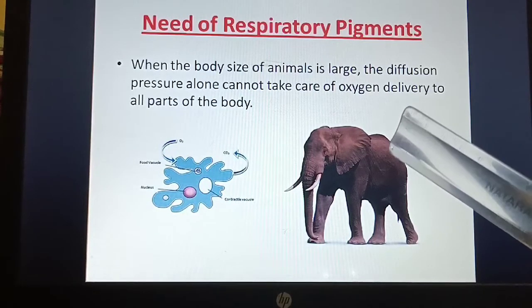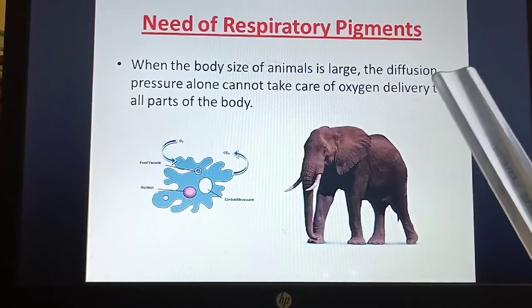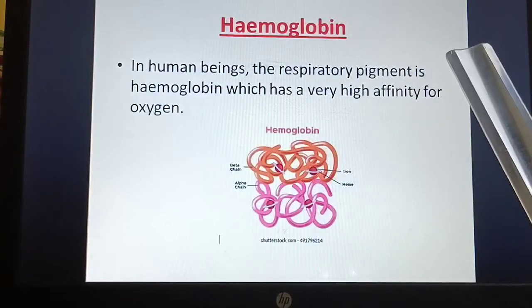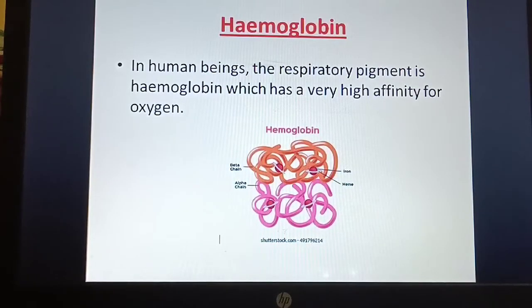So we have a complex system within us. What is hemoglobin? In human beings, the respiratory pigment is called hemoglobin, which has a very high affinity for oxygen.